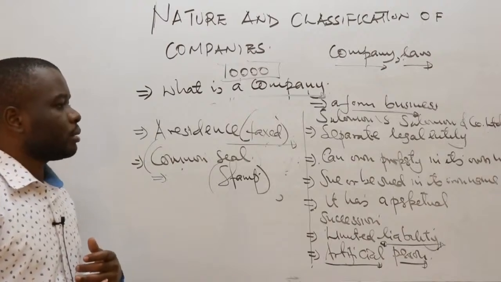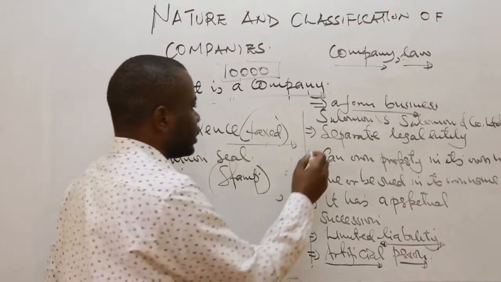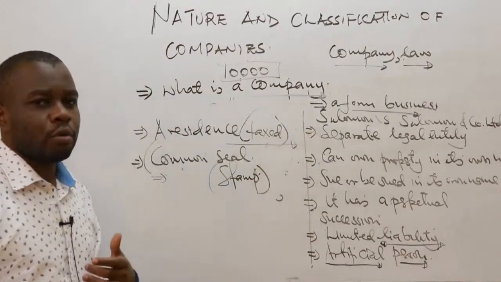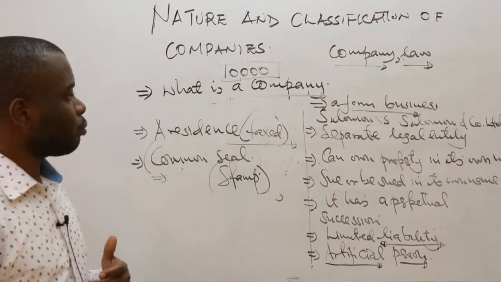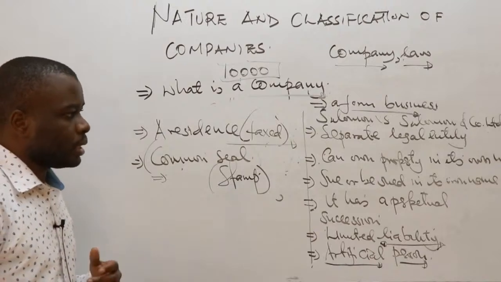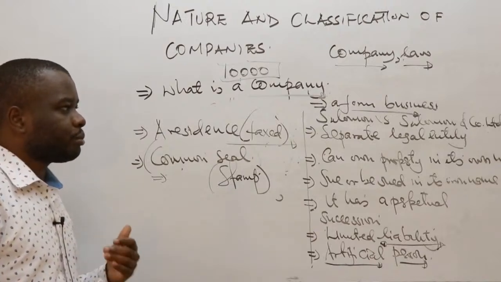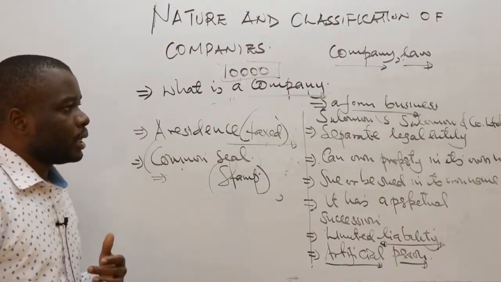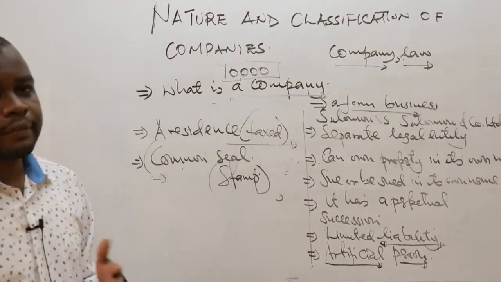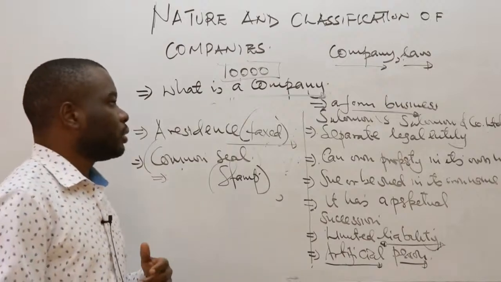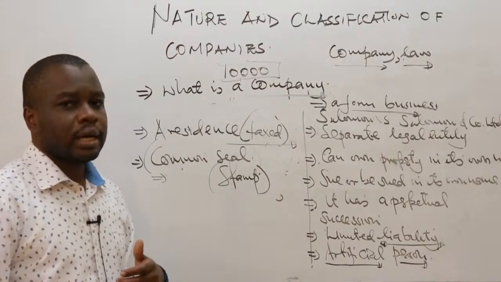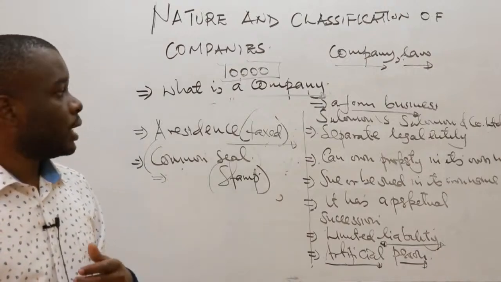If you look at most of these characteristics, you realize that they are not found in other forms of business, like a sole proprietorship or a partnership. That's why a company can be the most preferable form of business to use to carry out business, like sale of services or sale of goods, with an aim of realizing profit.